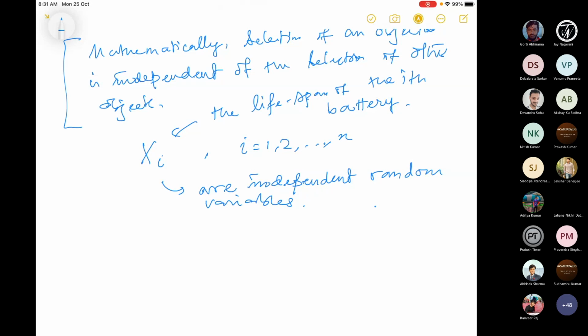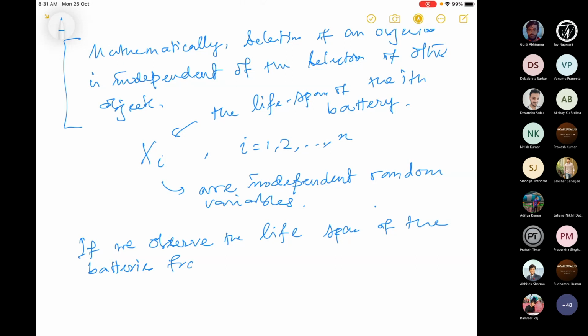Okay, now our main problem was, what did we want to study? We wanted to study the lifespan. Now, suppose we observe the lifespan of these n batteries. Let's say somehow we have a mechanism to observe the lifespan of the batteries from this sample.